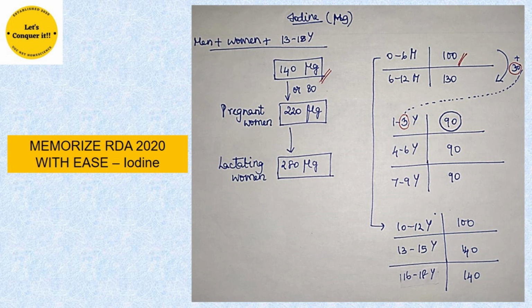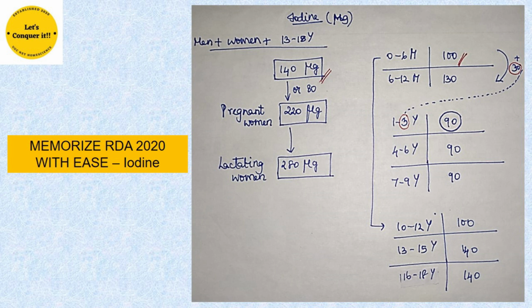Now, I told you we are going to remember two values in case of iodine. The first value which we have already remembered using the cretinism point is 220 for pregnant women. Now the other value that you will have to remember is the 0 to 6 months old value, which is 100. It's a very easy value to remember, so there shouldn't be much problem. So a baby in the age group 0 to 6 months, the iodine requirement is 100 micrograms. Now to get the value of 6 to 12 months old, we just have to add plus 30. 100 plus 30 gives us 130.